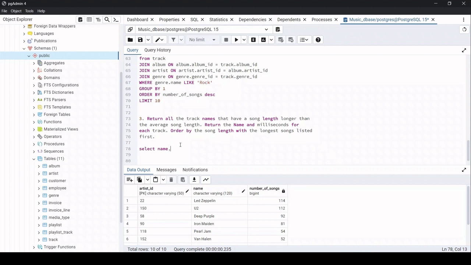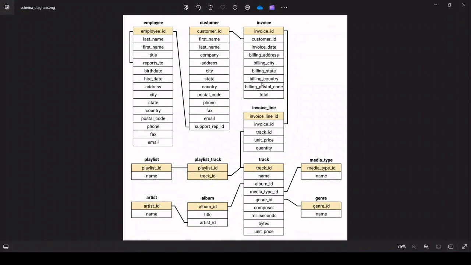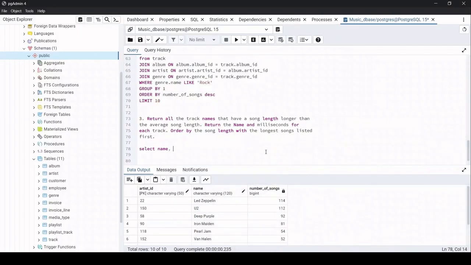Select, I will need the name, and also I will need what? Let's open the schema diagram. So from the track table, I will need the name as well as the milliseconds, okay? So select name, milliseconds from which table? From the track table, okay?